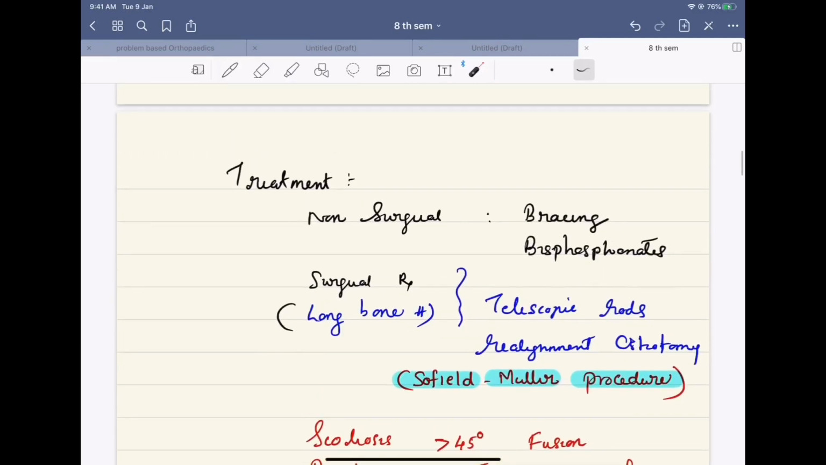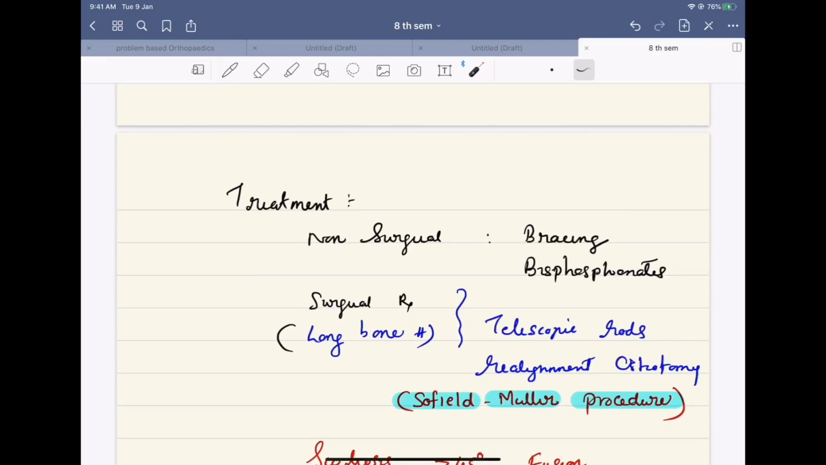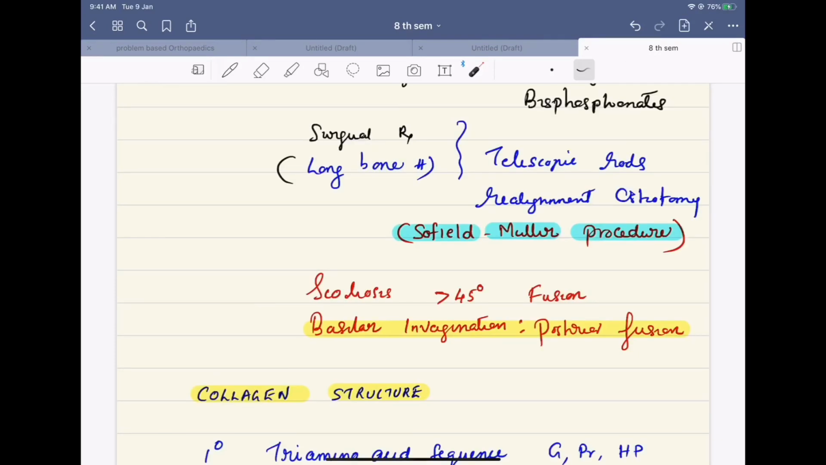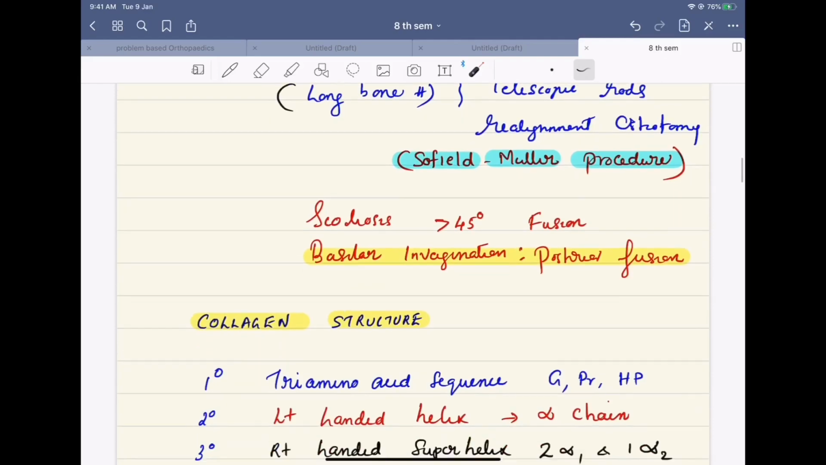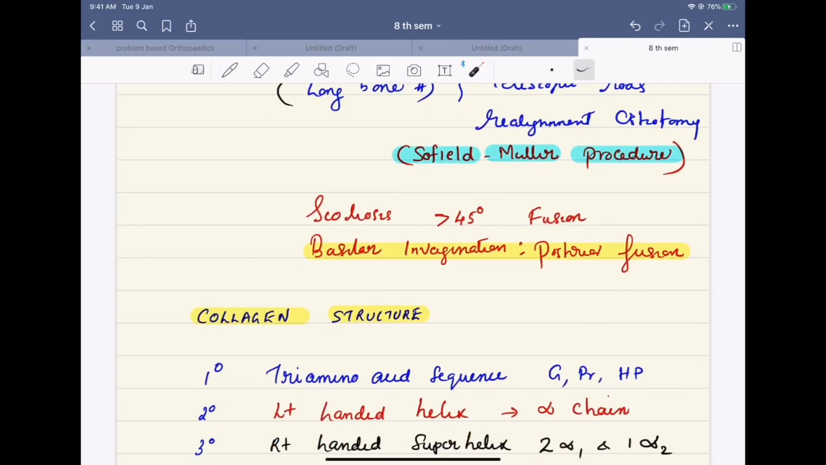The treatment can be classified into non-surgical and surgical treatment. Non-surgical treatment includes bracing and bisphosphonates. Commonly used bisphosphonate is pamidronate. The surgical treatment, especially for the long bones involved, is realignment osteotomy and telescopic rods fixation. So the Fassier-Duval procedure is commonly mentioned. Scoliosis more than 45 degrees requires fusion. Basilar invagination requires posterior fusion.